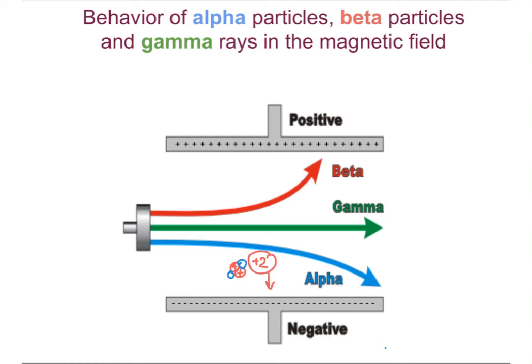Our beta particles, being negatively charged electrons, will be attracted to the positively charged plate. But gamma rays will ignore both plates. Gamma rays do not have charge and will proceed in a straight line.